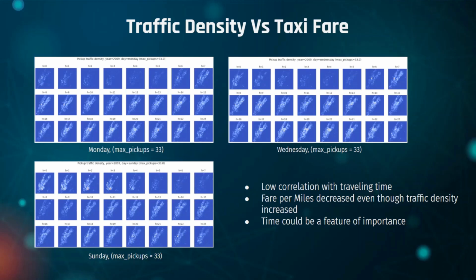This contrasts with the fare amount per mile visualization as it showed that it starts to decrease after 6 pm. In addition to that, we can see that on Sunday, the traffic density at 12 am to 2 am is quite dense, but when we observe the fare per mile graph, we can see that it was at its lowest point. Based on this information, we can infer that the traffic density and traveling time has a low correlation with the fare amount. Instead, it may have a high correlation with the time of the day, perhaps due to certain surcharges according to the time of the day.